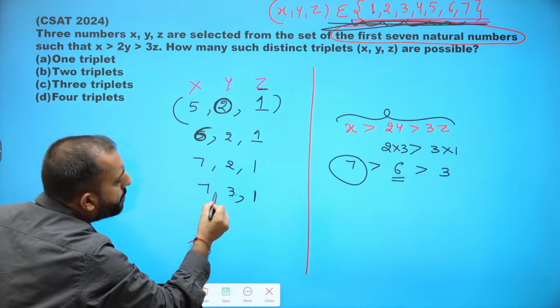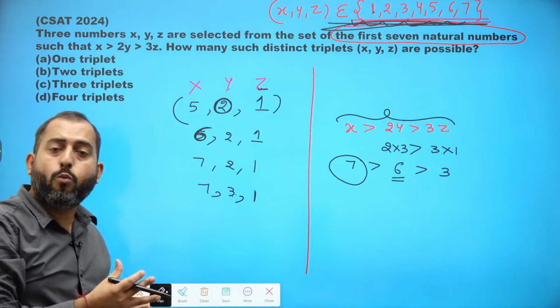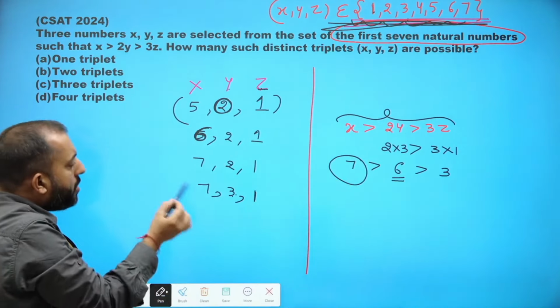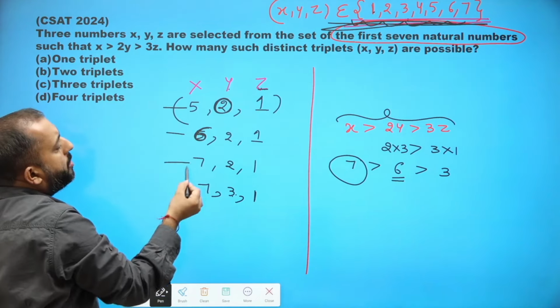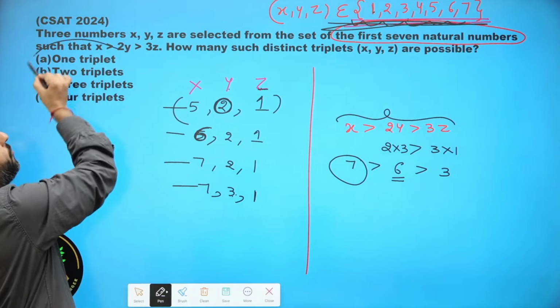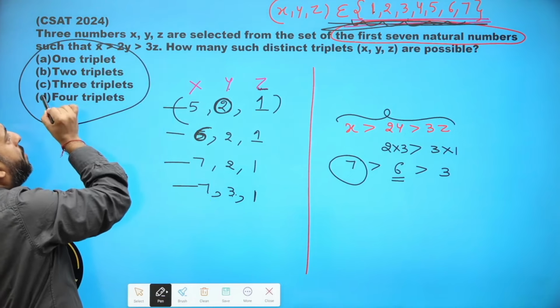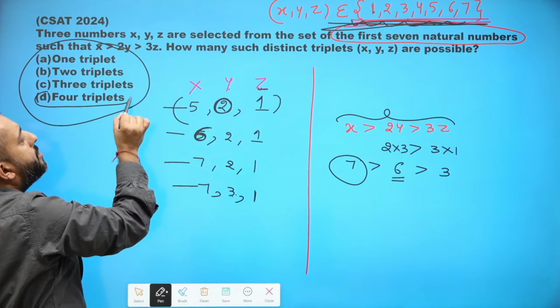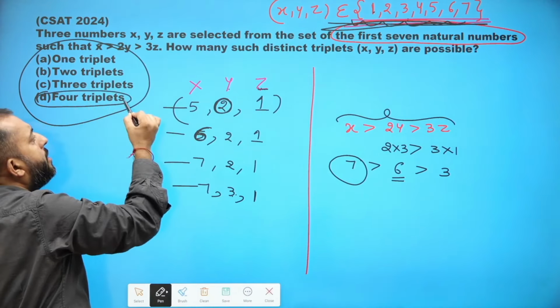So the next triplet that is possible here is 7, 3, 1. So till now, how many triplets did I get? 4 triplets. And out of these given options, the maximum possible option is 4 triplets. Hence, it is the right choice.